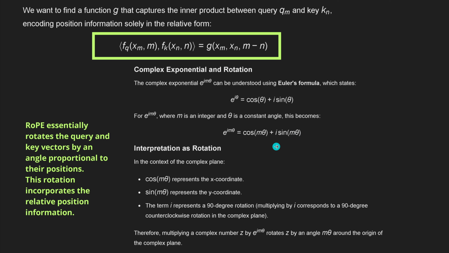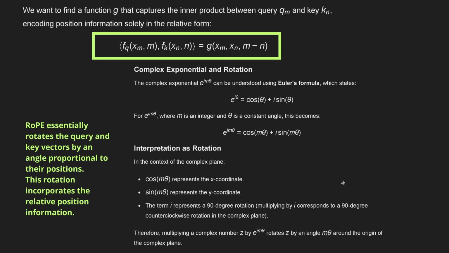And then if I've solved this, I can have an interpretation that this cosine and sine is now a rotation. And in the context of our complex plane, please remember, we are not working only in the real space. Cosine could represent the x-coordinate and the sine could represent the y-coordinate, and the term i represents a 90-degree rotation, because you remember multiplying by i corresponds to a 90-degree counterclockwise rotation in the complex plane.